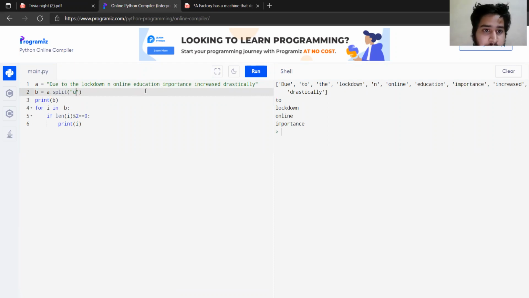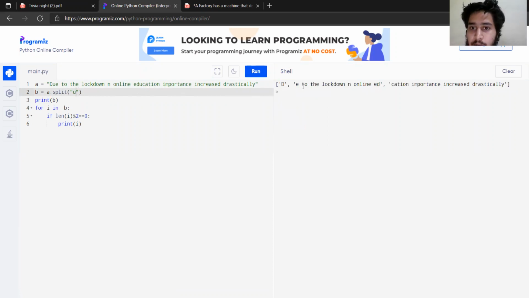And from E, D again, u is coming after the D, so another word will be separated, and another word will start from C. If we run this, we can see D, E, D. You can see the spaces because I'm using spaces. If we didn't use the spaces, we might understand it more clearly. But this will do, and we are getting three words in these single quotes.